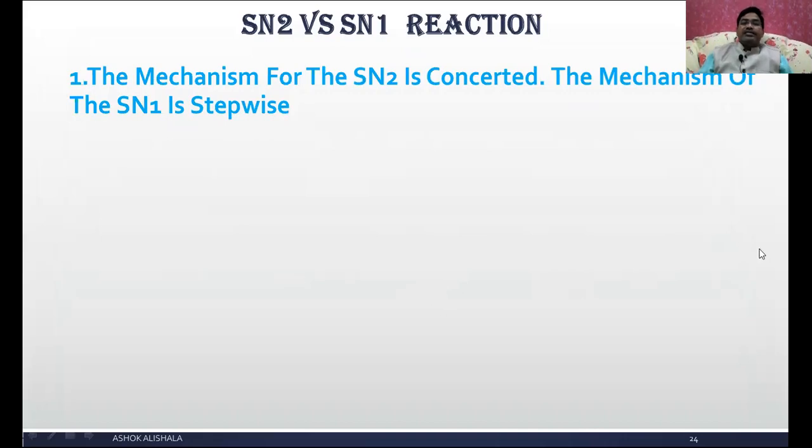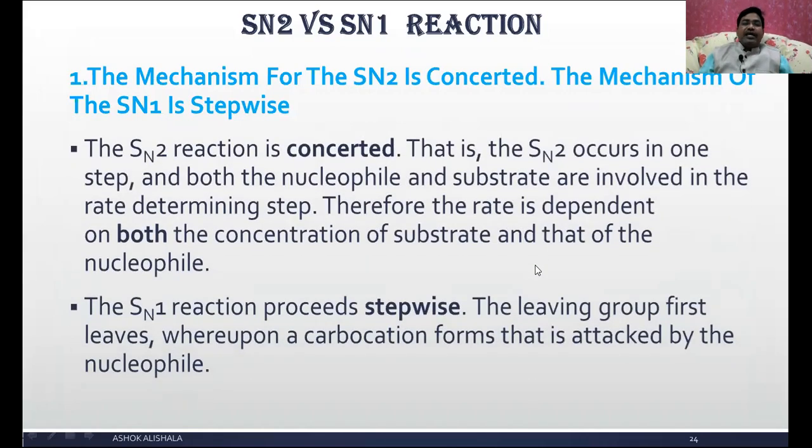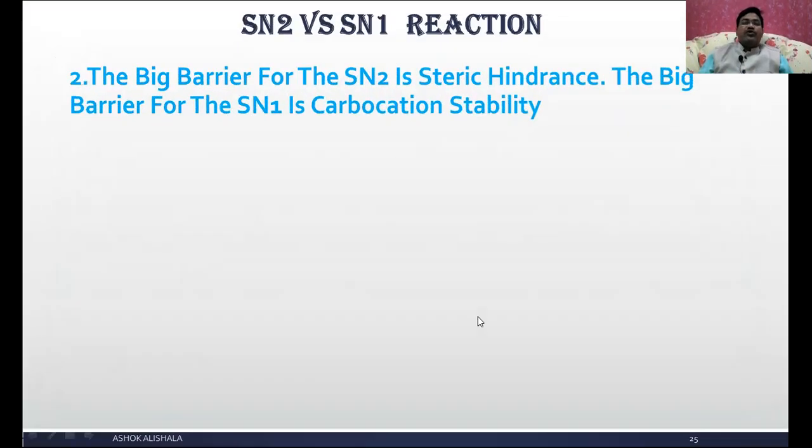And here let us see some more characteristics. The mechanism for the SN2 reaction is concerted. The mechanism of SN1 is stepwise. The SN2 reaction is concerted, that is, SN2 occurs in a single step, and both the nucleophile and substrate are involved in the rate determining step. Therefore, the rate depends on both the concentration of the substrate as well as the nucleophile. The SN1 reaction proceeds stepwise. The leaving group first leaves, whereupon a carbocation forms, that is then attacked by the nucleophile.